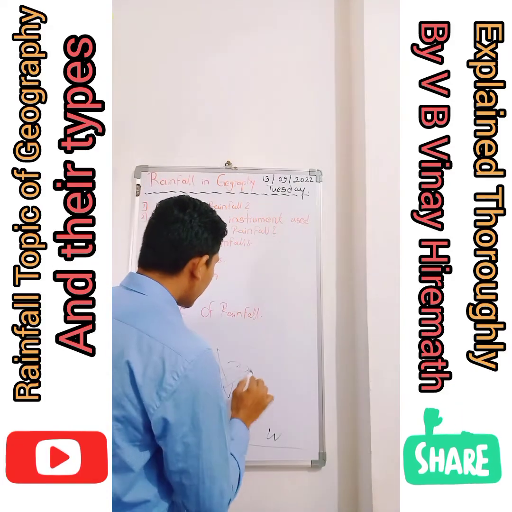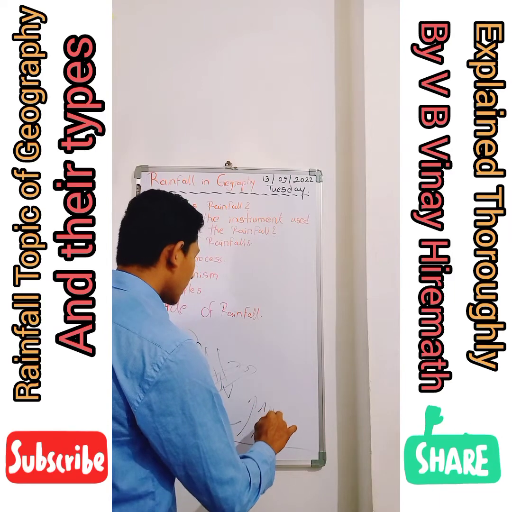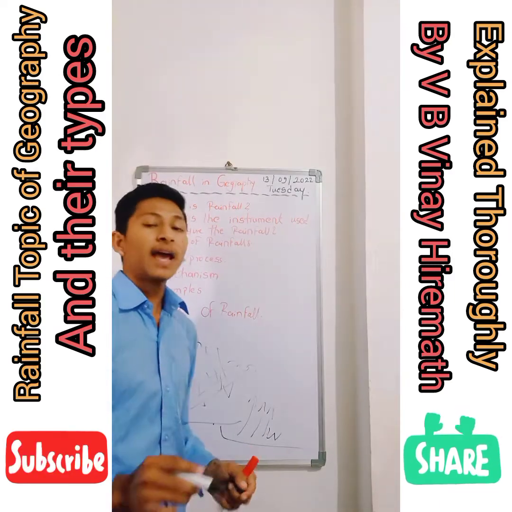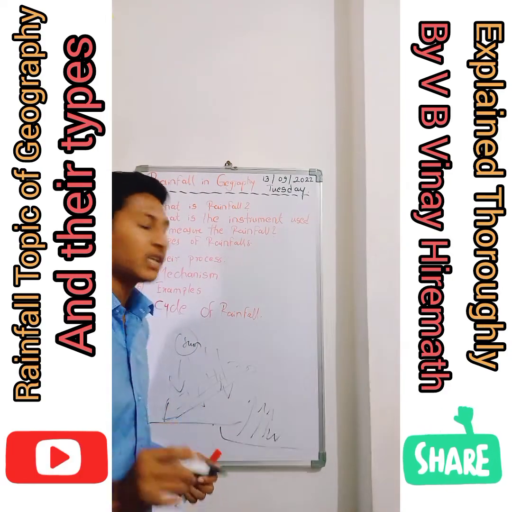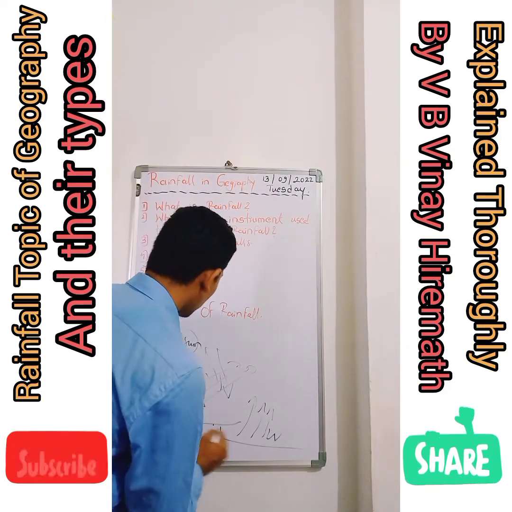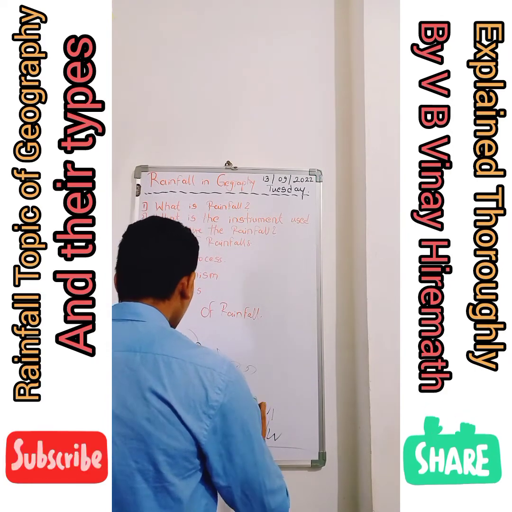That is why convectional rainfall happens in the equatorial region, in the summer season only. Now I will tell you what convectional rainfall is. The sun's radiation received by the land surface and the water bodies is released as heated air masses.